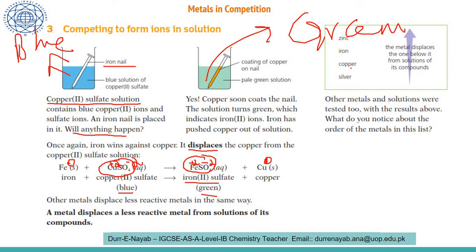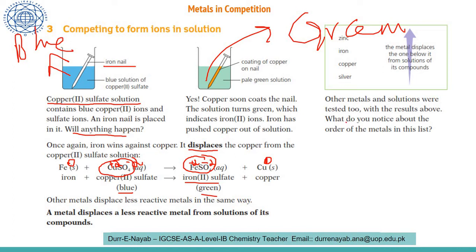If we have a copper nail, the copper will move to the copper sulfate. If the nail is made up of iron, and inside the solution we have copper sulfate, the iron will move into the solution, and copper will deposit on the iron nail. And silver is the least reactive of all.